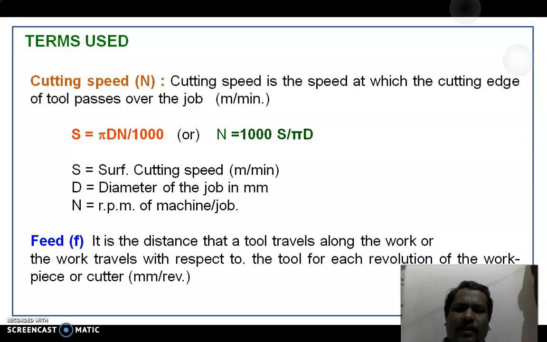The next important parameter is feed. It is mentioned in terms of letter small f. It is the distance that the tool travels along the work, or the work travels with respect to the tool, for each revolution of the workpiece or the cutter. It is denoted in terms of millimeters per revolution.